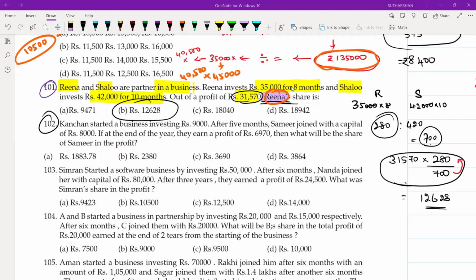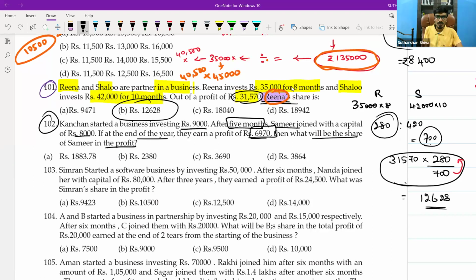Kanchana started a business investing rupees 9,000. After 5 months, Samir joined it with a capital of rupees 8,000. If at the end of the year they earned a profit of rupees 6,970, then what will be the share of Samir in the profit? So there will be K and S as persons. K is starting the business from the starting itself. Samir comes after 5 months. In a year we have 12 months, so if it is after 5 months, how much period is left? 7. So here you will remember 7 in your mind.